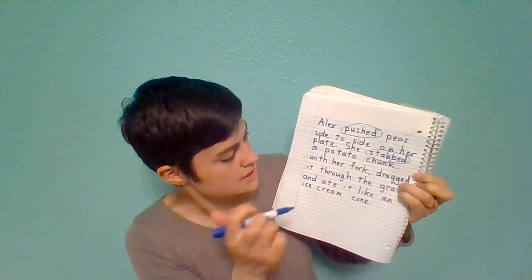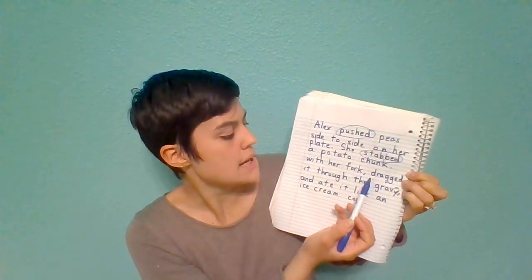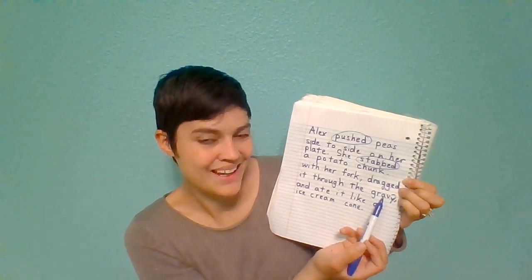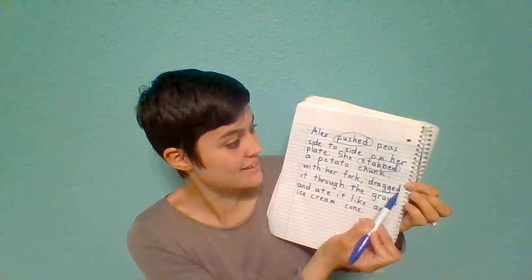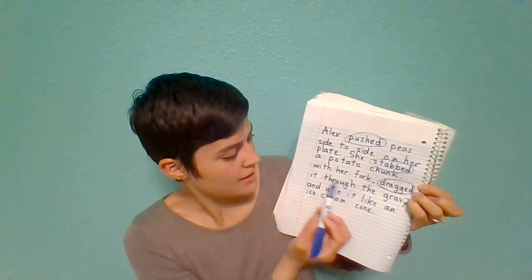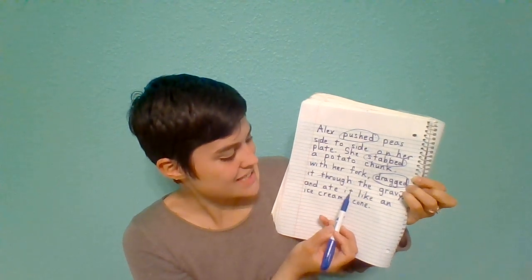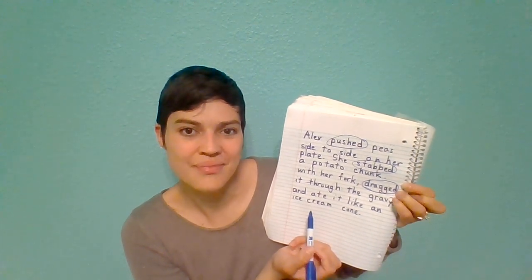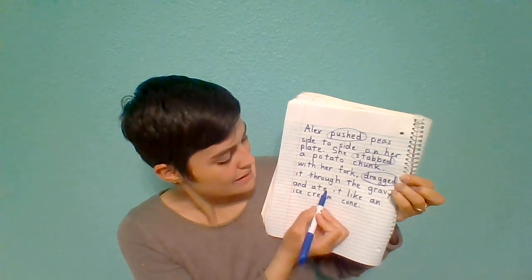She stabbed the potato chunk with her fork. Dragged it through the gravy. There's a verb there. What is the verb? Dragged. Very good, because then she dragged it through the gravy and ate it like an ice cream cone. What is the verb there? Ate.